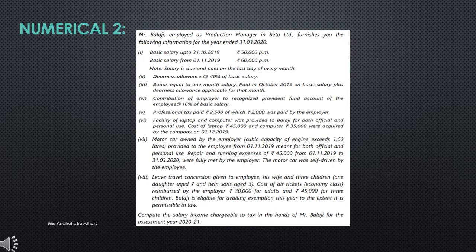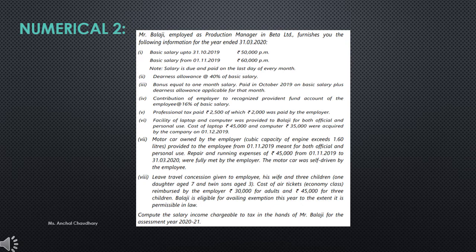A facility of laptop and computer was provided to Balaji for both official and personal use. The cost of the laptop is 45,000 and the computer 35,000, acquired by the company on 1st December 2019.